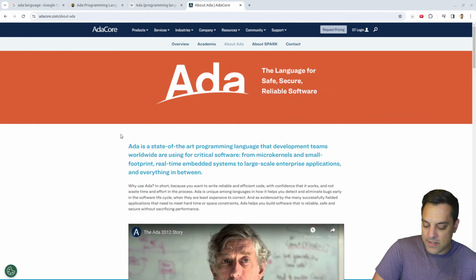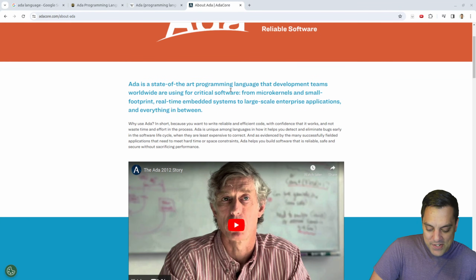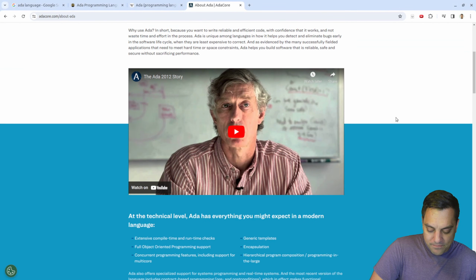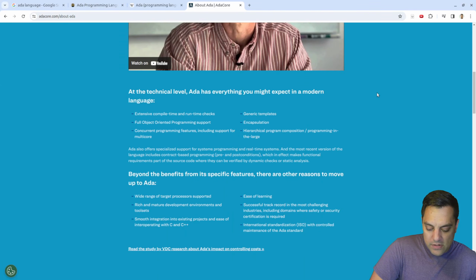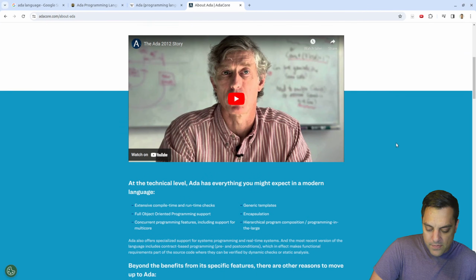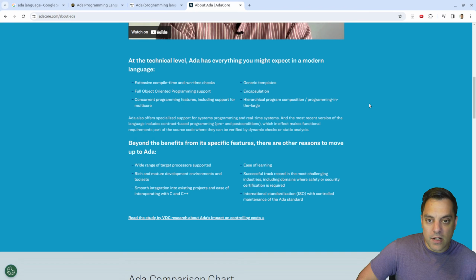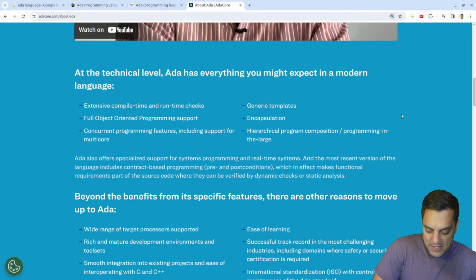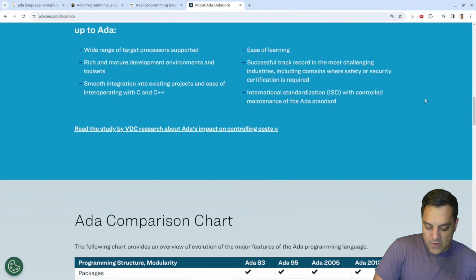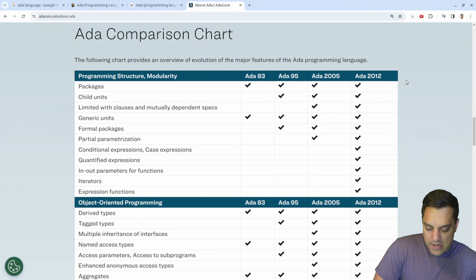So, free advertisement for this company, I guess. But kind of interesting to see here. Looks like they have an Ada 12 compiler here. They've got some folks talking about the Ada story here. Let's zoom in on this a little bit. I mean, they're showing off all the features here. Yeah, this is kind of cool.